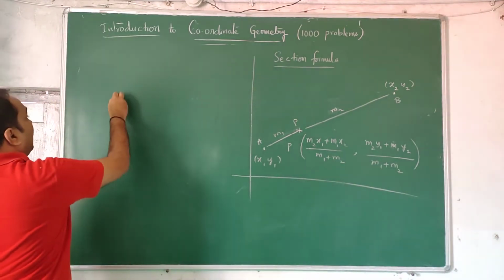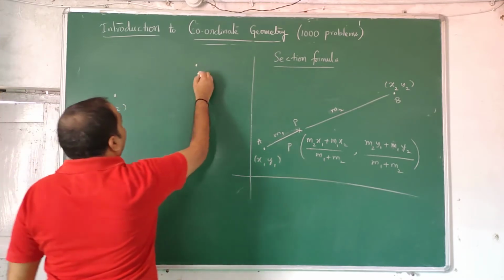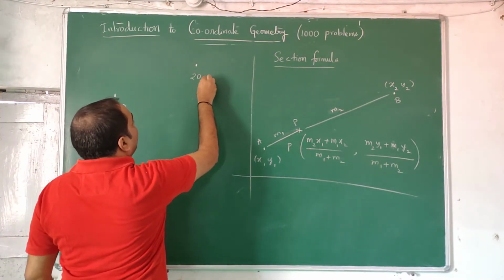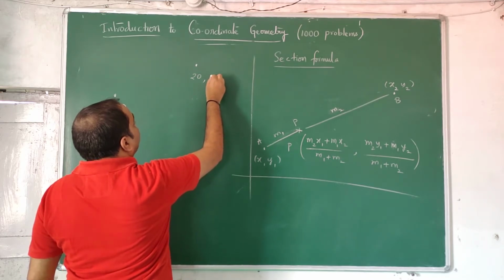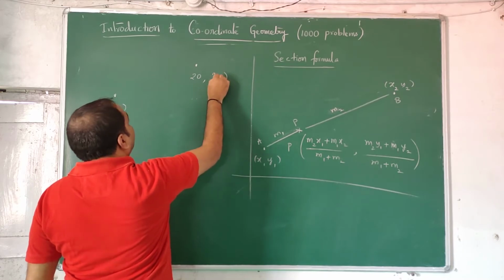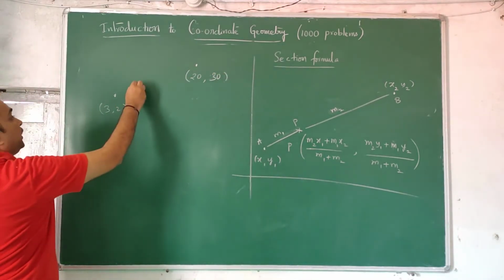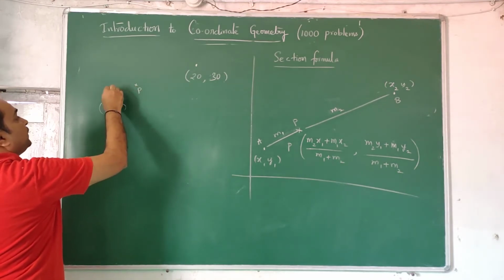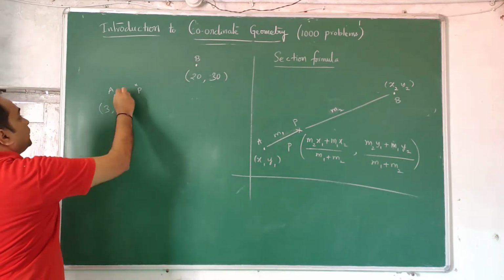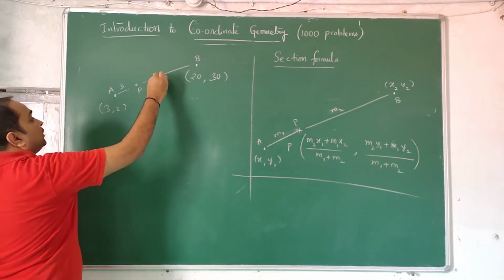Now I have 2 points. This is 3, 2 and I go a little longer distance, 20, 14, something like that, 20, 30, like this. Now I want a point P between this A and B such that this distance and this distance are in the ratio 3:7.